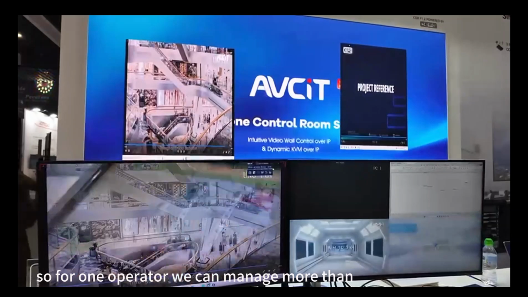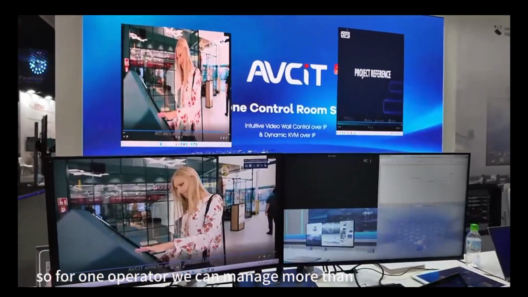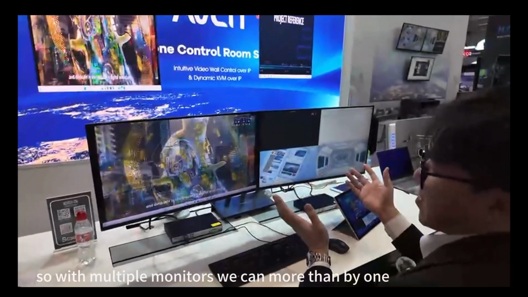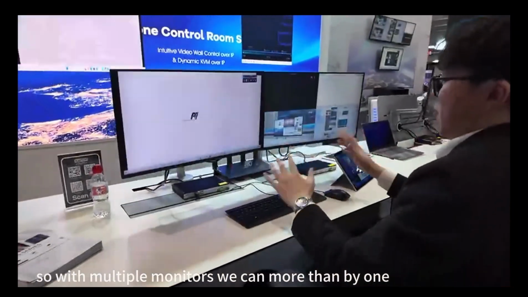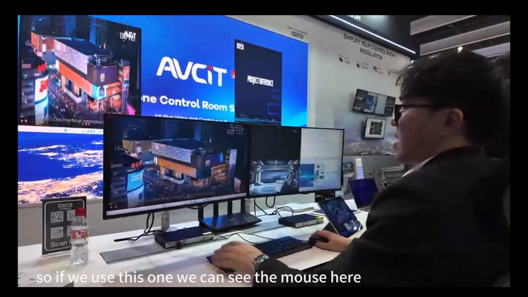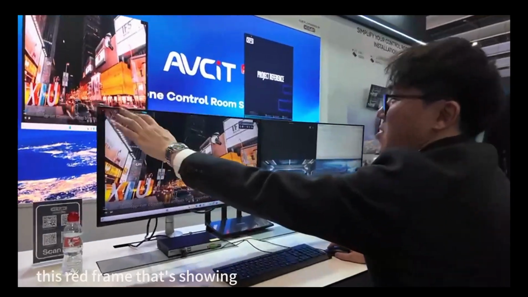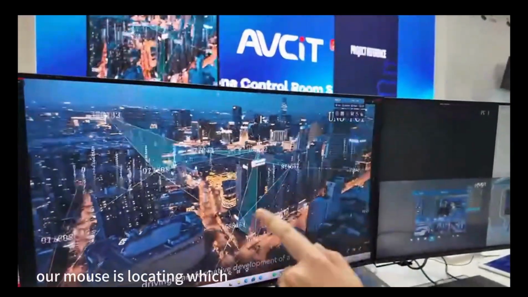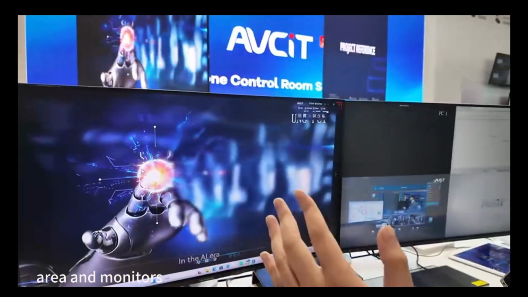So for one operator, we can manage more than 1 or 2 monitors. With multiple monitors, we can manage them with only one keyboard and mouse. So if we use this one, we can see the mouse here. This red frame is showing which area and monitor our mouse is located in.